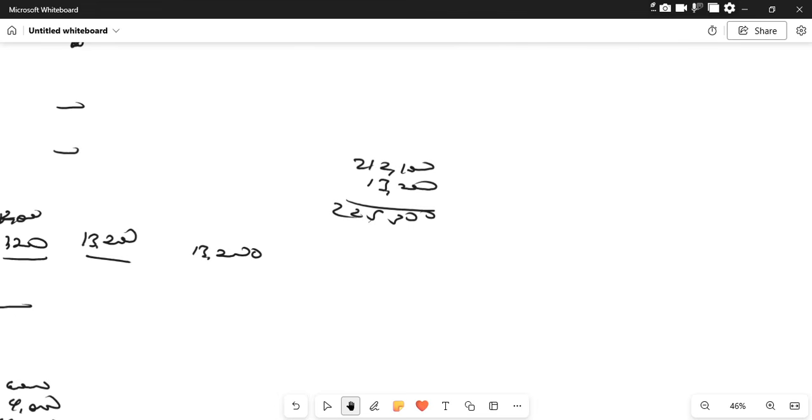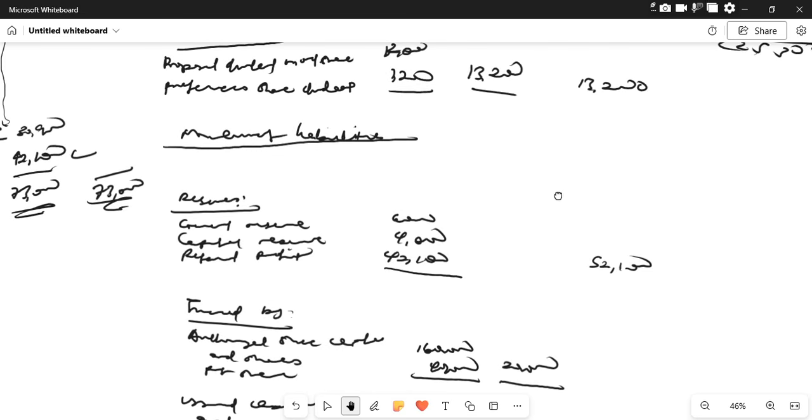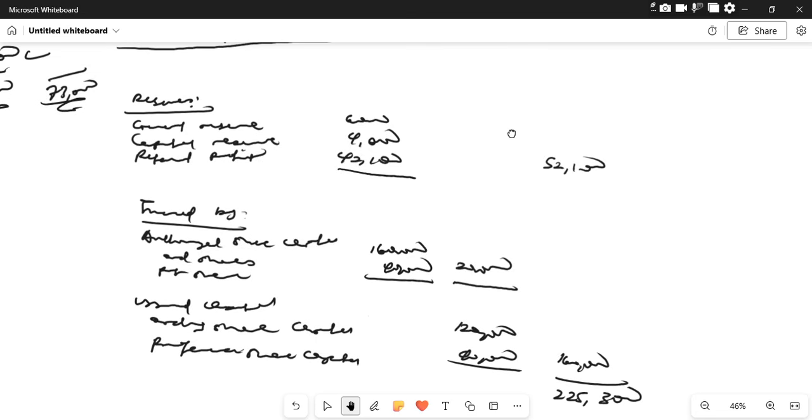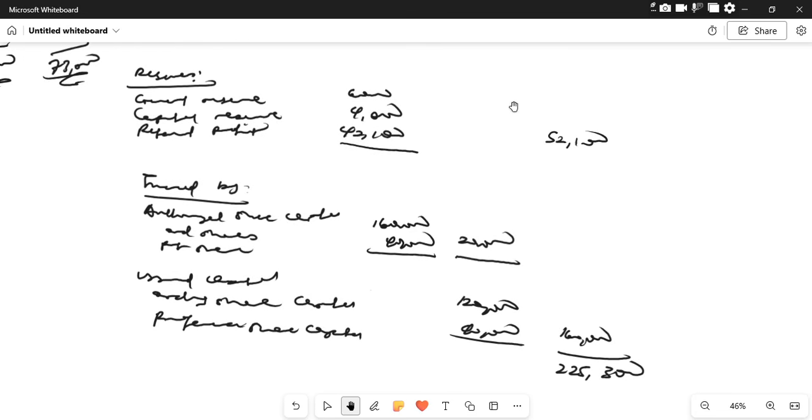So when we add up the figures, we're going to get 225,300, which is the addition of the liabilities and the shareholders' funds, shareholder financing.